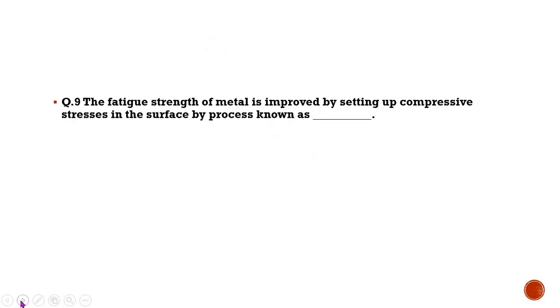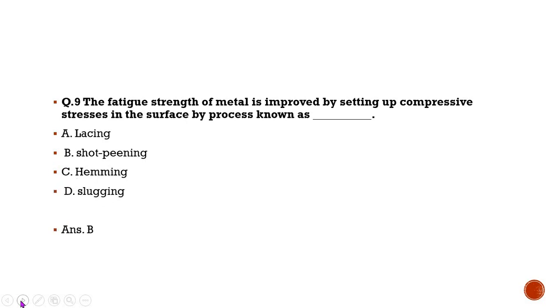Correct option is C. Next question in front of you is the fatigue strength of a material. The fatigue strength of a metal is improved by setting up compressive stresses in the surface by a process known as. I will once again read the question. The fatigue strength of metal is improved by setting up compressive stress in a surface by a process known as: lacing, shot peening, hemming, and sludging. Correct option is shot peening.